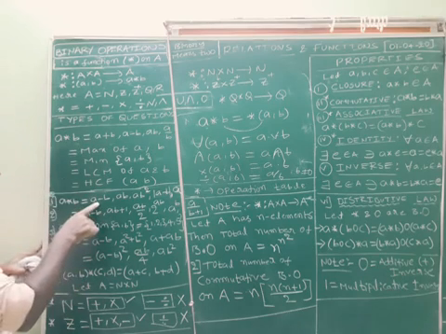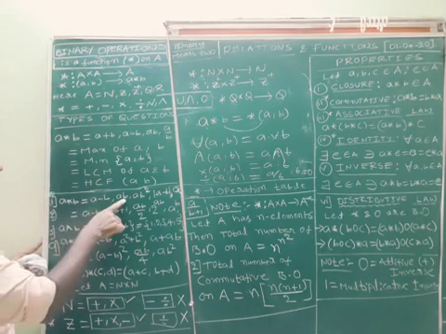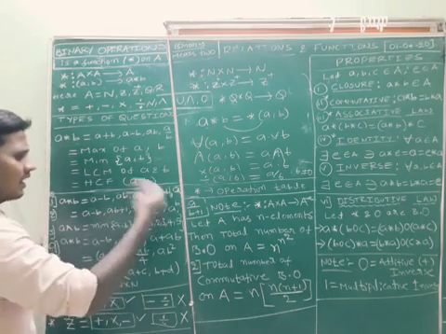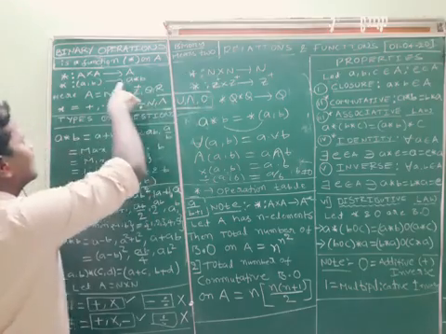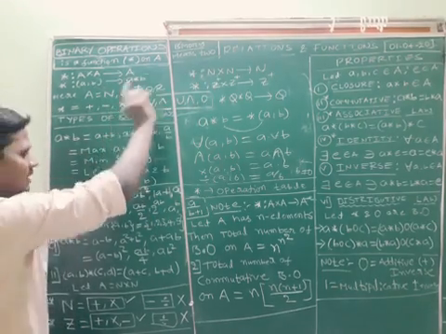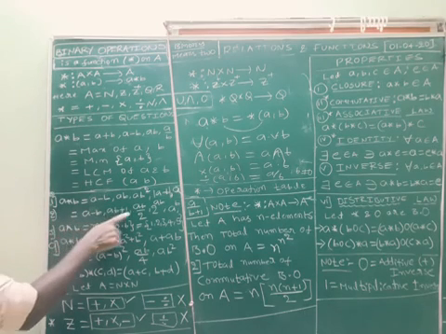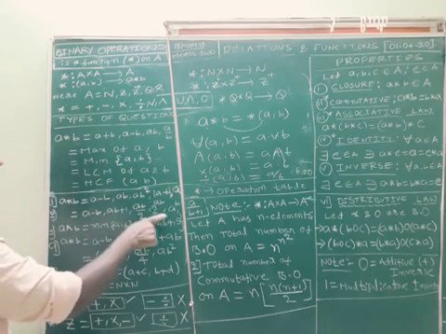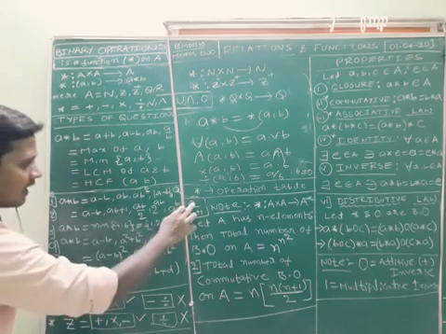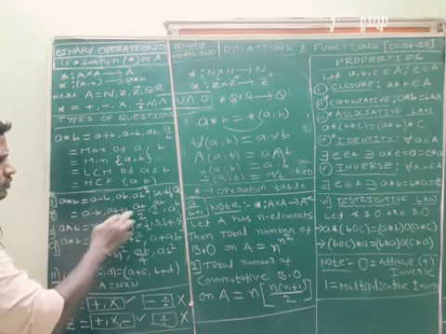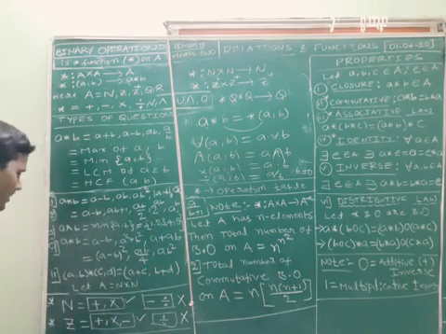In question number 1, the first subdivision is a minus b, second is ab, third is ab square, and the fourth one is a minus b. It is based on natural numbers, integers and real numbers, like that. In the second question they give a star b defined as a minus b, ab plus 1, ab by 2, 2 power ab, a power b, and a by b plus 1. How many sub questions are there? 1, 2, 3, 4, 5, 6 sub questions are there.